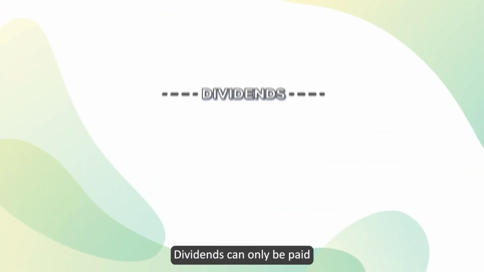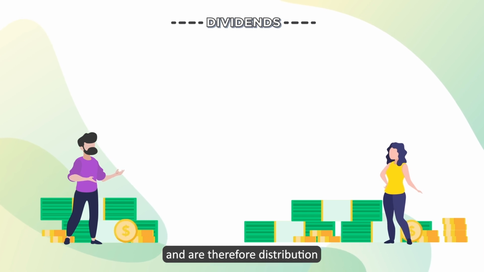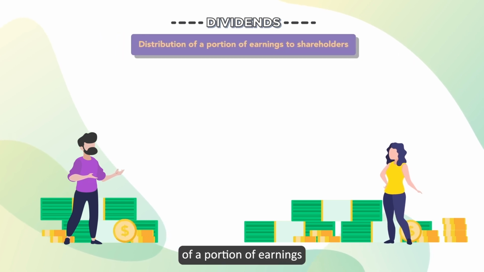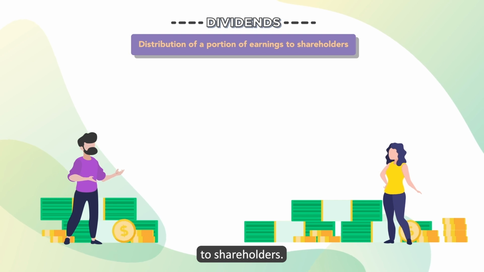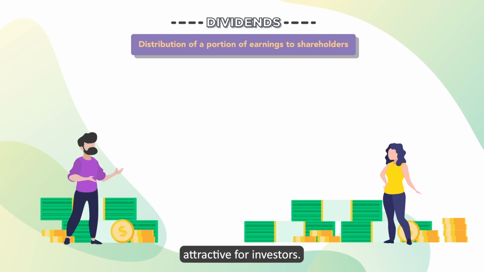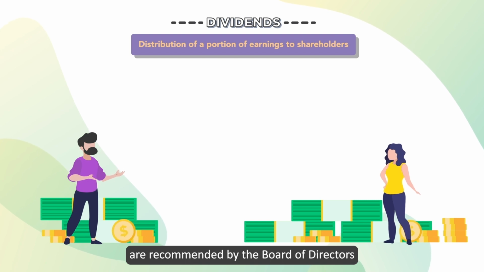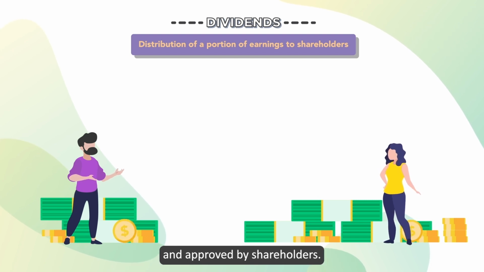Dividends. Dividends can only be paid if a company reports a profit and are therefore a distribution of a portion of earnings to shareholders. This is often motivated by management trying to keep its shares attractive for investors. Dividends for a financial year are recommended by the board of directors and approved by shareholders.